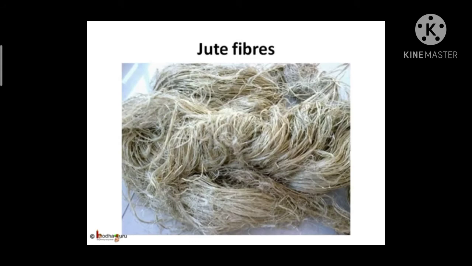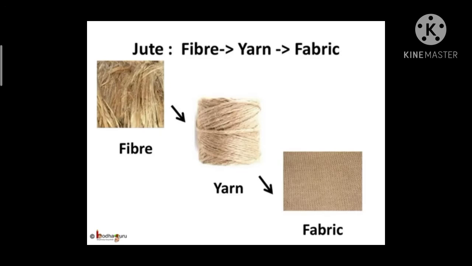Then they separate the jute fibers from the stem by using hands. As jute fiber is very strong, they can separate the fibers from the jute stems by hand. Then they dry these jute fibers in the sun for 2 to 3 days. They tie these jute fibers into bundles. Then they send these bundles to the jute mills.